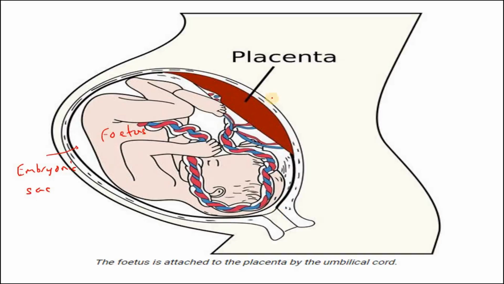So you see, this is the placenta. It is a part of the uterus. Placenta is joined to the uterus wall, and the umbilical cord. See, this is the umbilical cord, and umbilical cord is the pipeline which joins the fetus to the placenta, and all the nutrition and waste passes through this umbilical cord. So the fetus, the developing baby, is attached to the placenta by the umbilical cord.